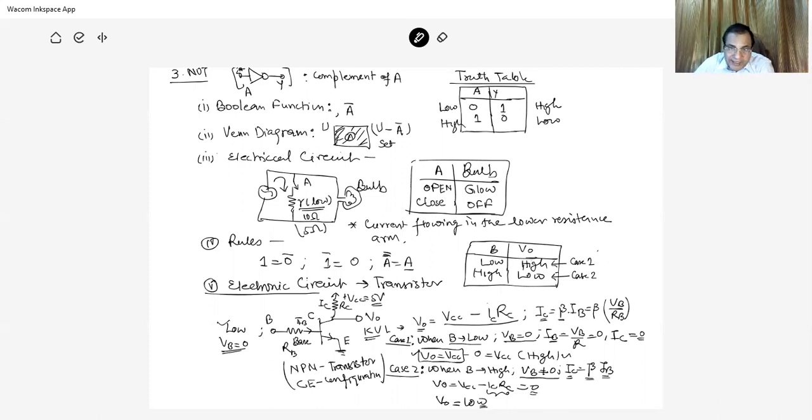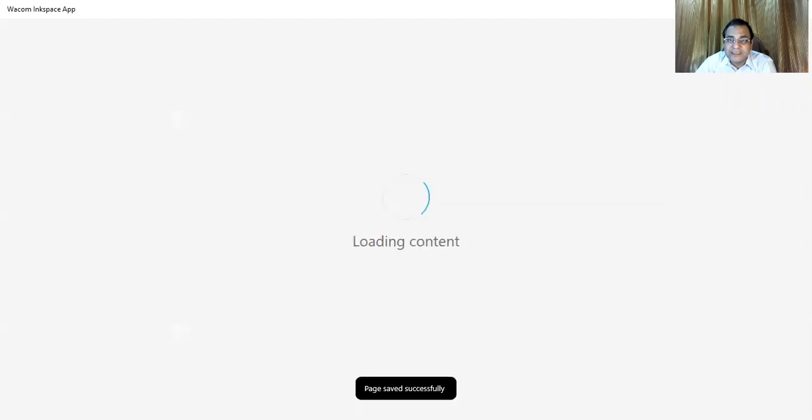Output is 0 means this is the low state. So what we find: case 1, when B is low, the output V0 is high. In case 2, when B is high, the output is low. So it is the very basic concept of the NOT gate. These are the basic gates.